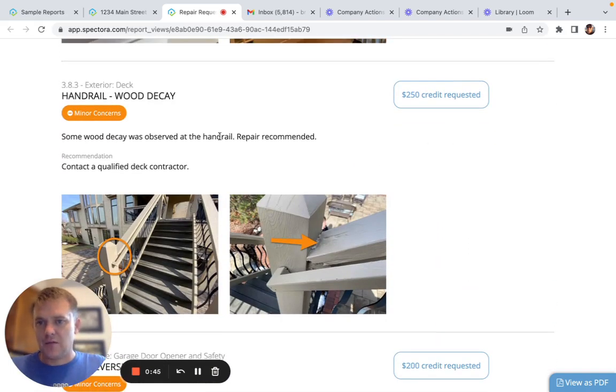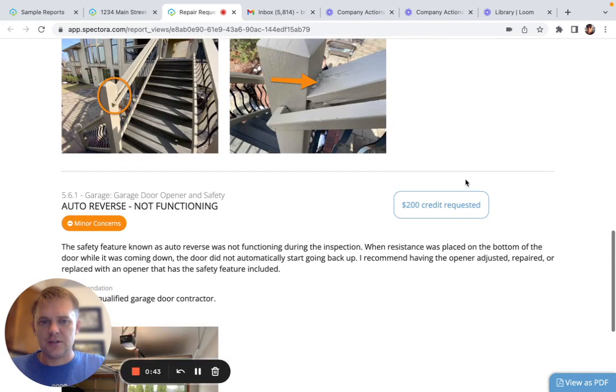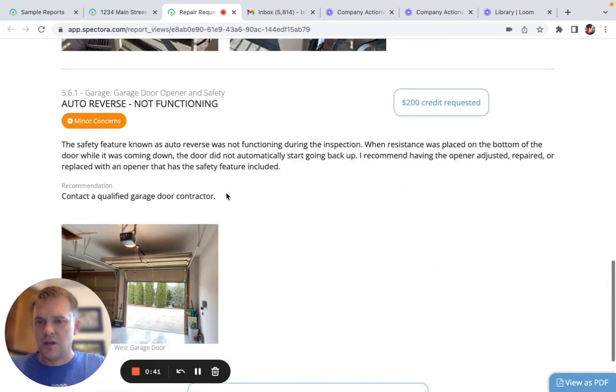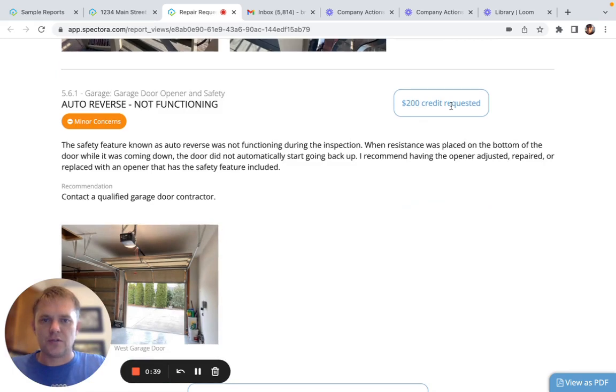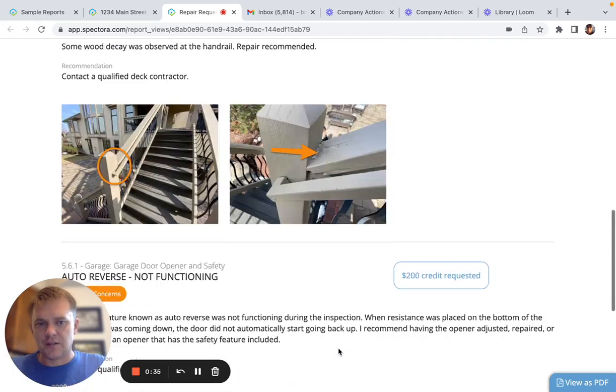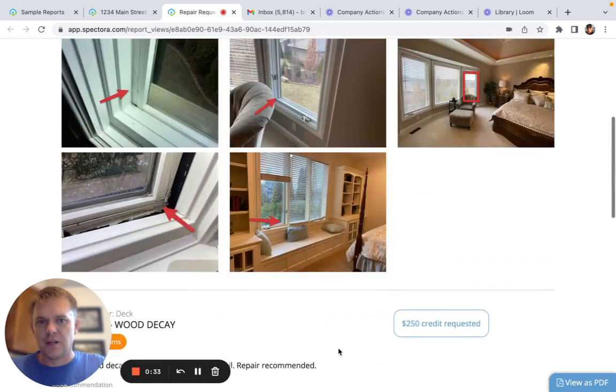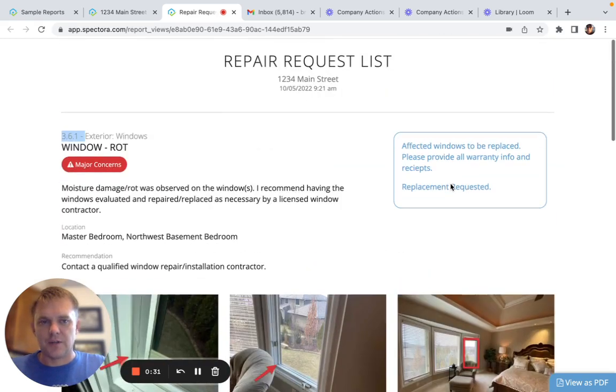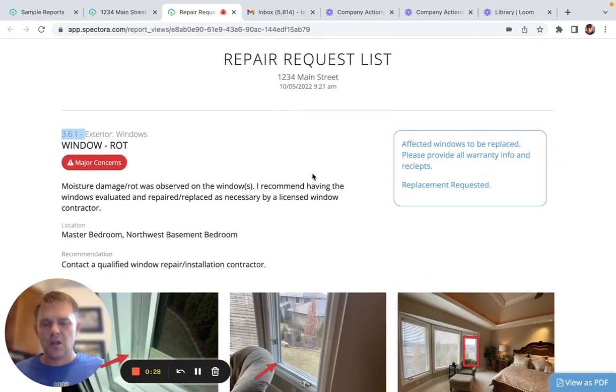For the handrail wood decay, we want $250, and for the garage door not working properly, we want $200. Total credit requested is $450, because it's the 200 plus the 250, and then you have the explanation of the repair.